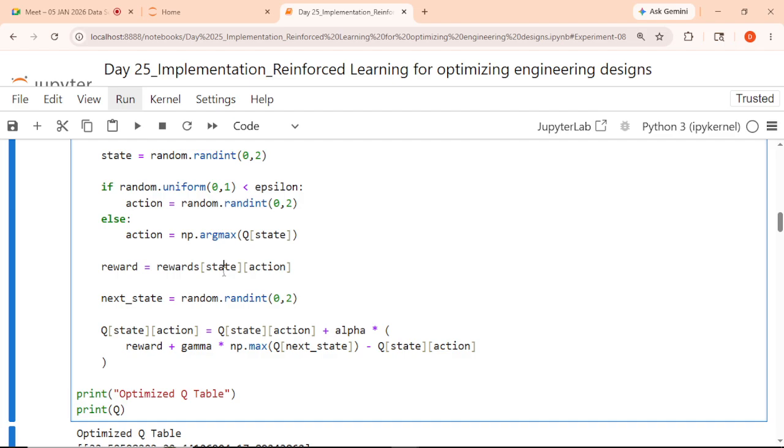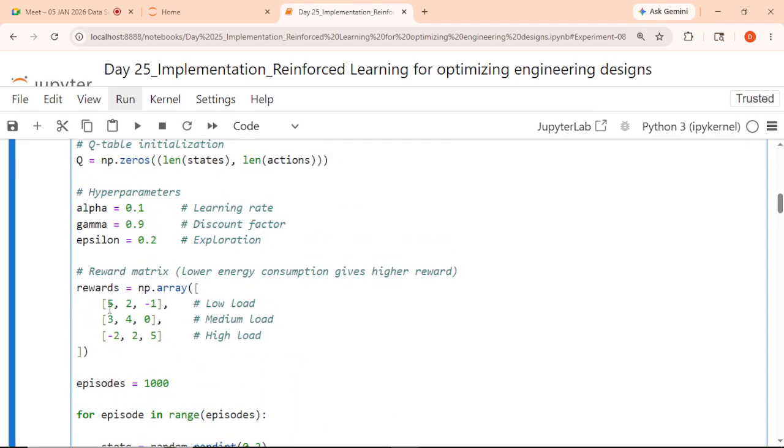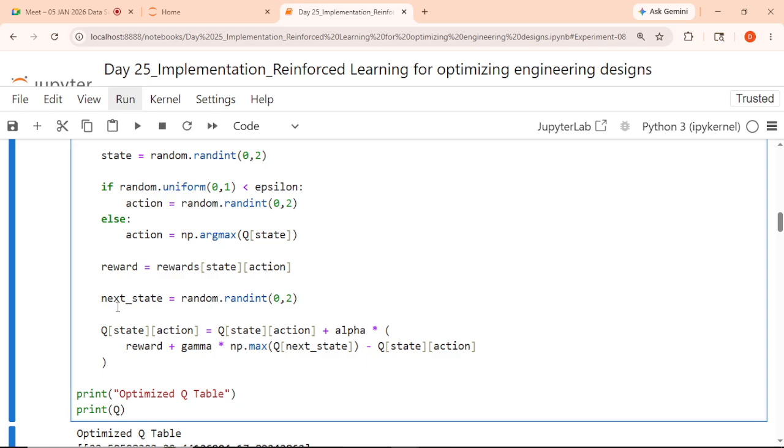So suppose the 0th state and 1 action will be selected this way, like the rewards of what action is there and what state is there, a 3x3 matrix. The next action will again be np.random.randint of 0, 2, and the final answer uses a formula over here.